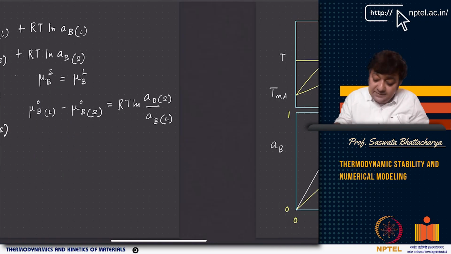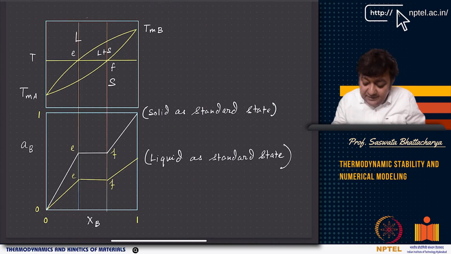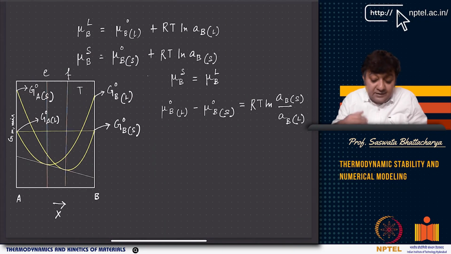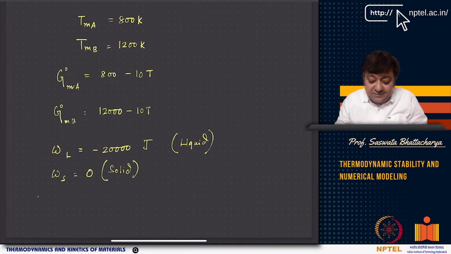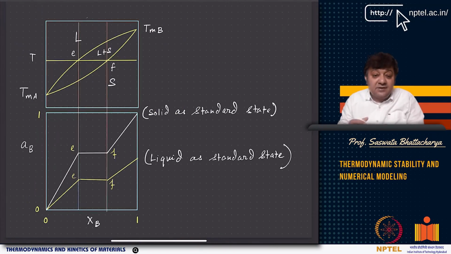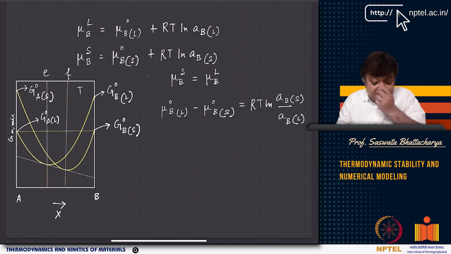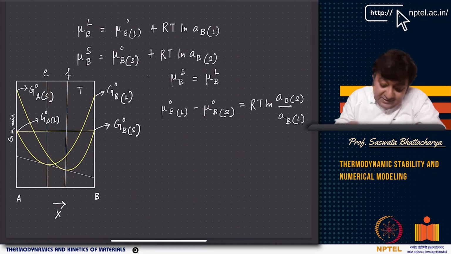Right, now what I want to say is that, as you know already, and I don't want to discuss again because I have already discussed the standard states, you can use any standard state as whatever possible.